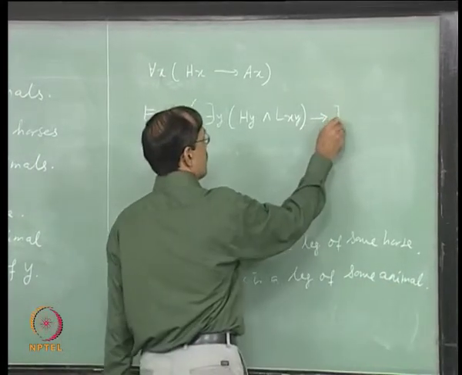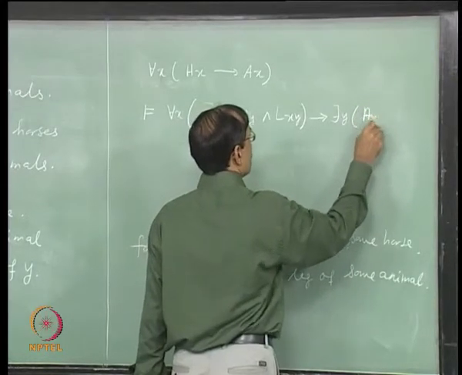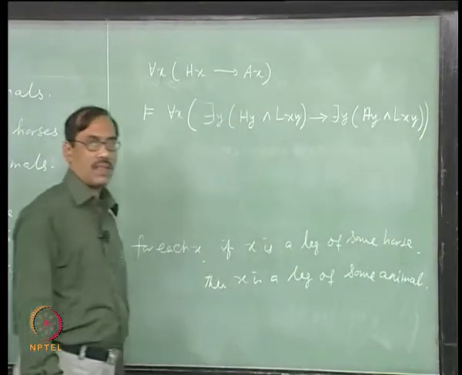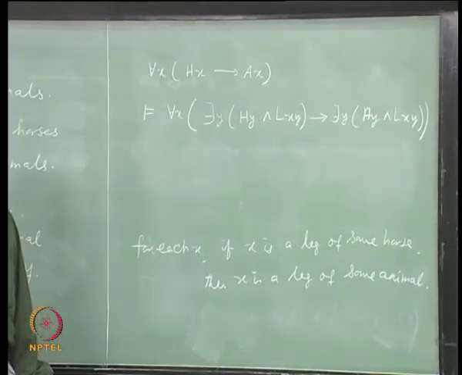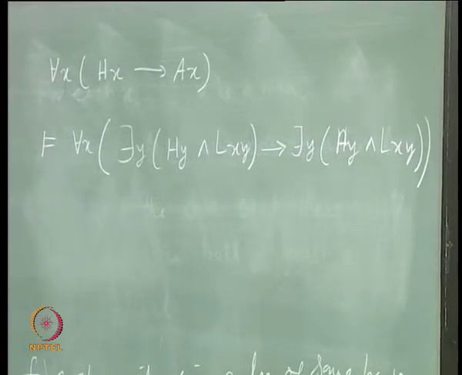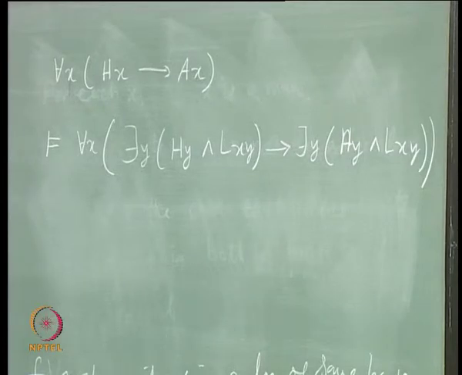So, we just use the formula, there is y such that Ay and Lxy, is that okay. If you want to use another variable, you can use there exists z such that Az and Hxz, they are same thing, is this clear. Now, it looks to be valid.